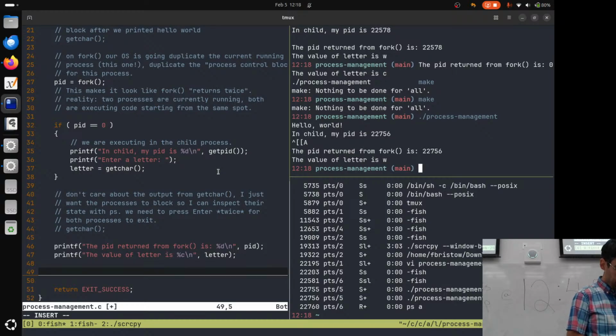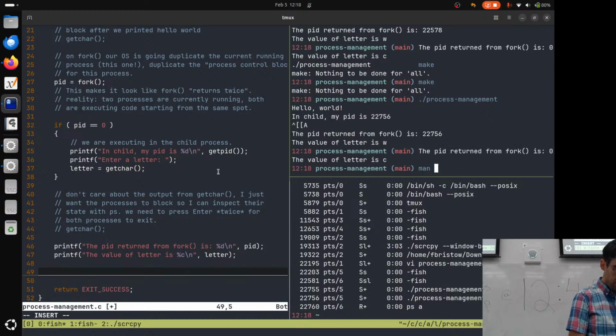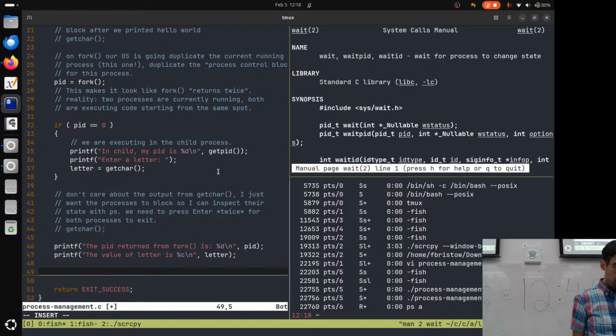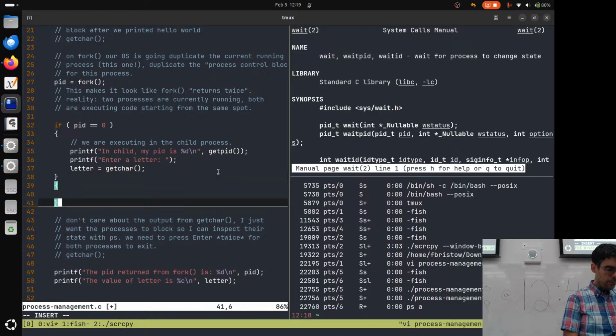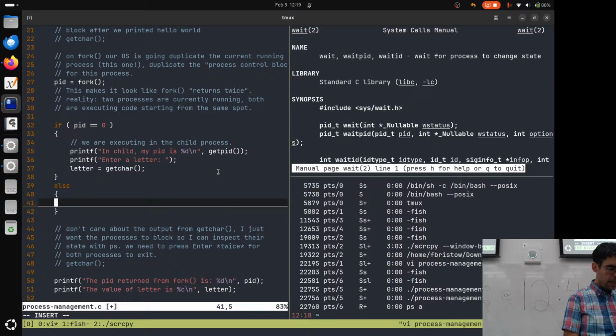I'm going to add a new call here to a function that is called wait. Wait is a function that will cause a process to just block until the status of its child process, or until the status of a specific process, has changed. Typically, this is going to be from running to exited to finished. I'm going to add some code here in an else block. In the else block, what I'm going to say is wait null.